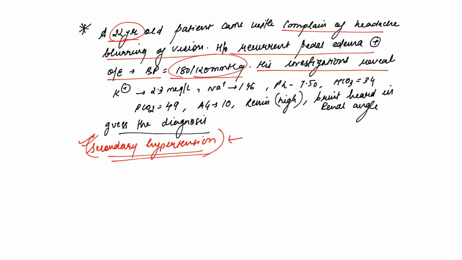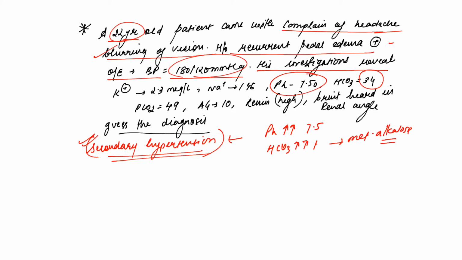He has presented with accelerated hypertension, right? By blurring of vision and headache. So history of malignant hypertension is present. And now his investigations, what does it reveal? Look at the pH. pH is raised, 7.5. Look at the bicarb. Bicarb is also raised. So this alkalosis is metabolic alkalosis.